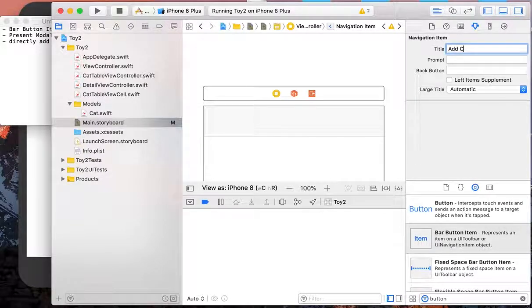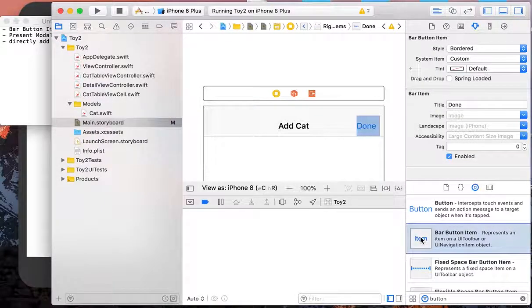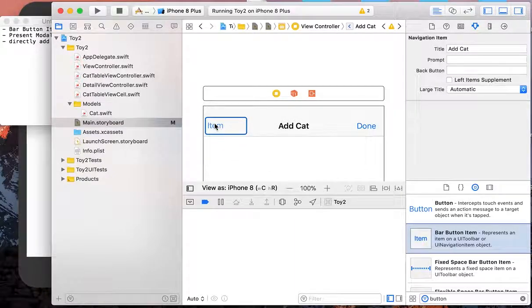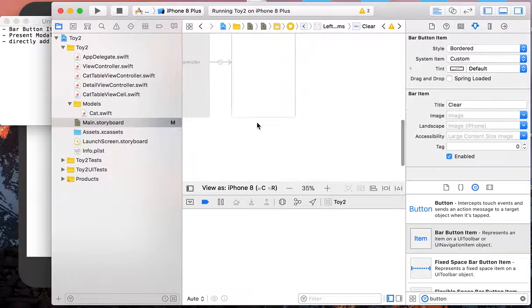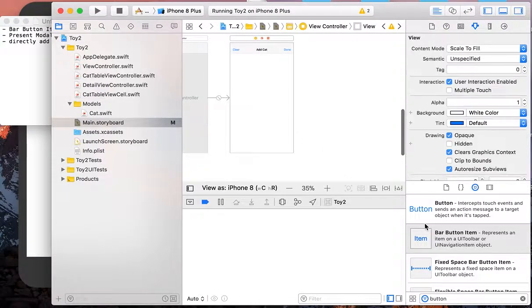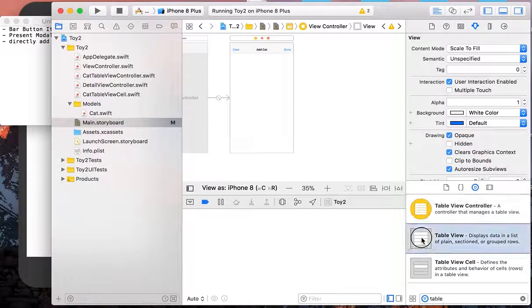title, add cats, and also we can give it bar button items. So one on the left, call it done, and one on the right, we call it clear. Okay, sweet. And then finally in the middle, we want to have a little customized table view